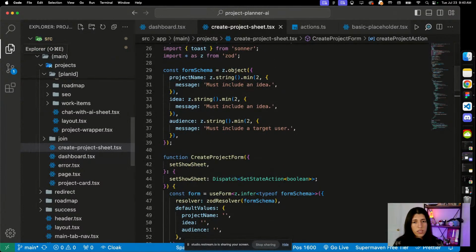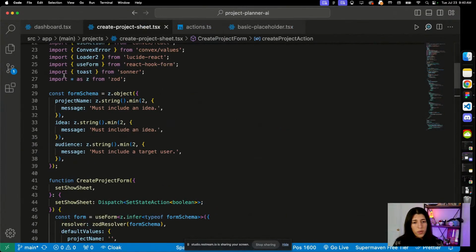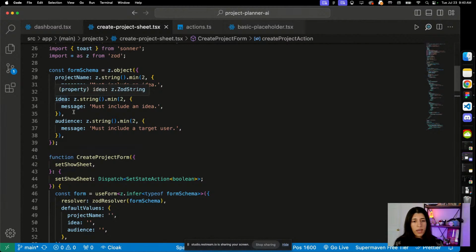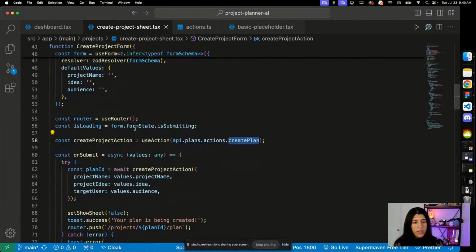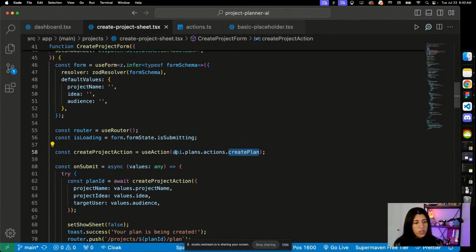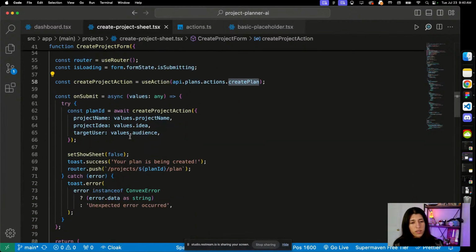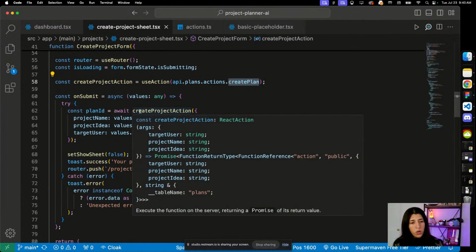And it's just a form, right, with these inputs: the project name, the idea, and the audience. And then I have a Convex function within this folder, or this API endpoint that I'm hitting. It's an action. And we want it to generate a plan for us once we submit the sheet.